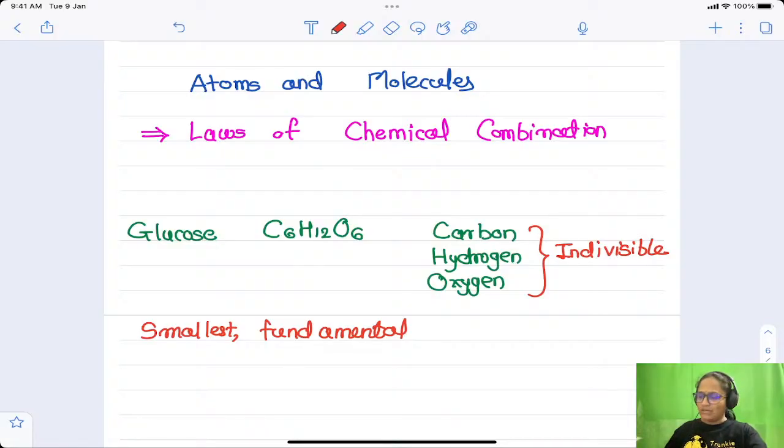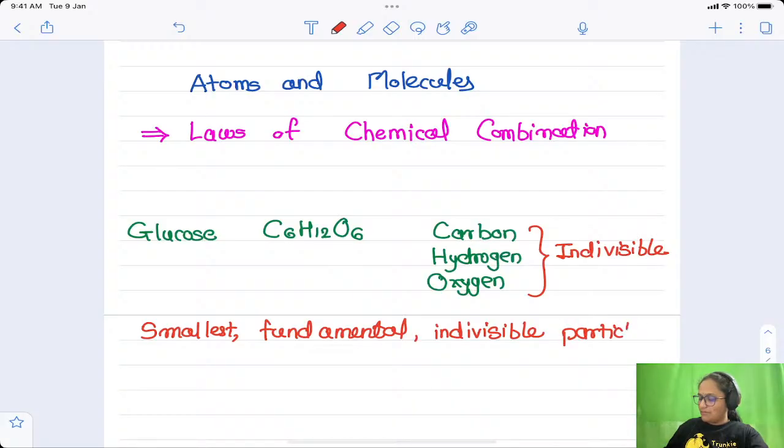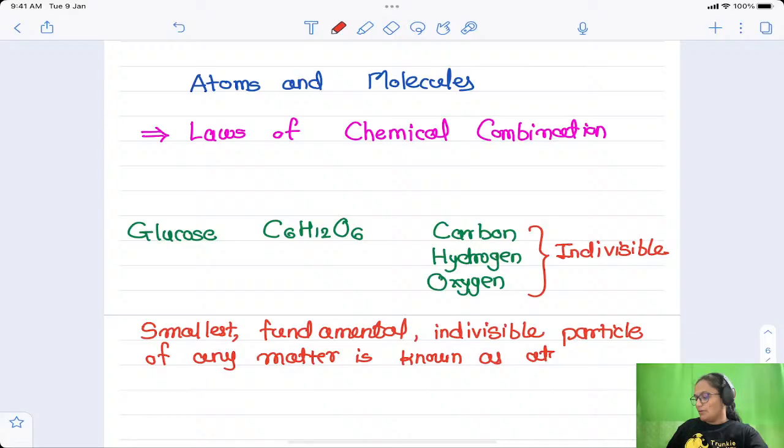Right now just remember this definition: the smallest fundamental, indivisible particle of any matter is known as an atom.